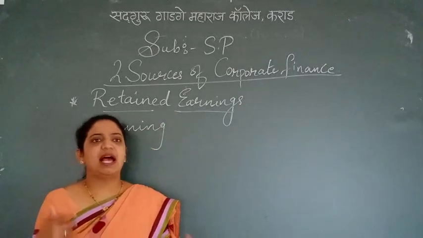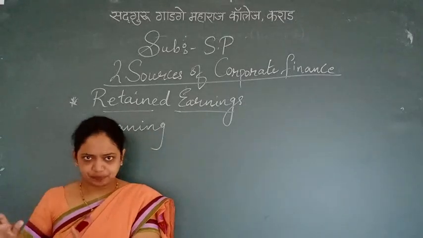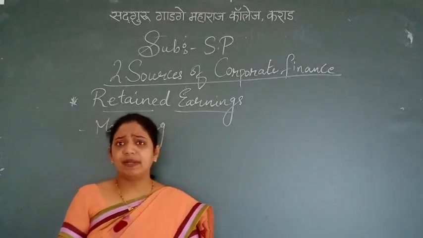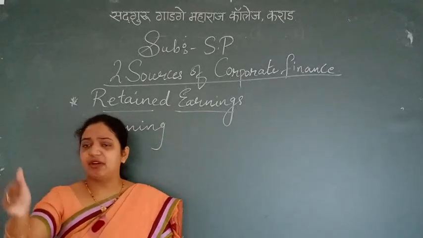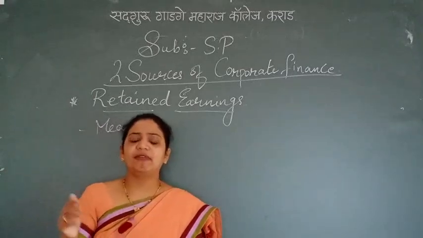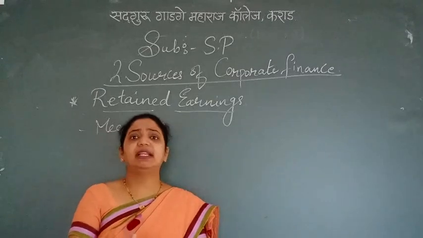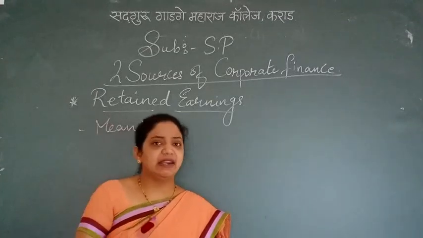That means one year I earn this much amount of profit, at that time I keep a part aside. Then again next year I have earned this amount of profit, and as a company I keep this amount in the reserve fund. When my reserve fund is accumulated in the form of retained earnings, I can use it in the company as a reinvestment.